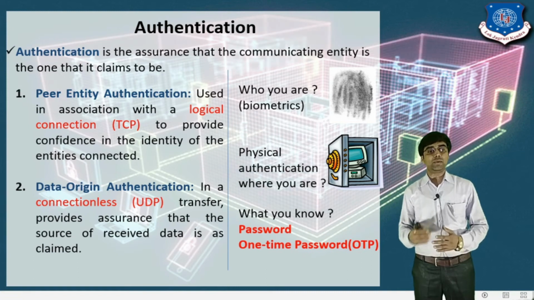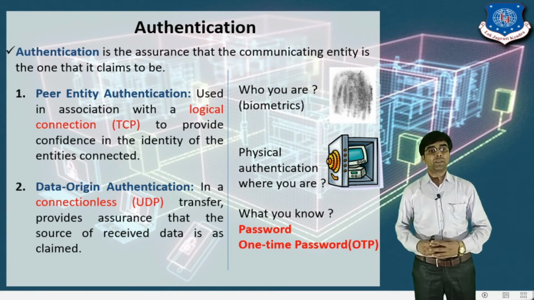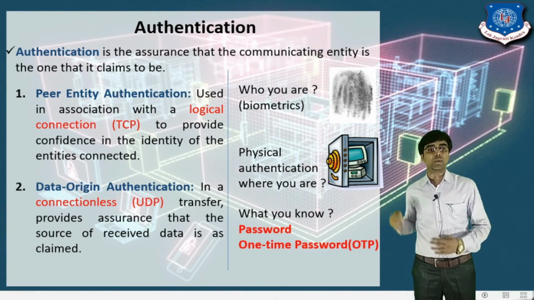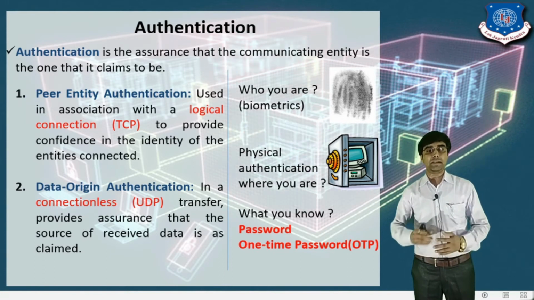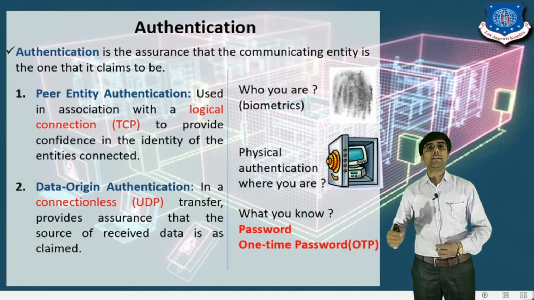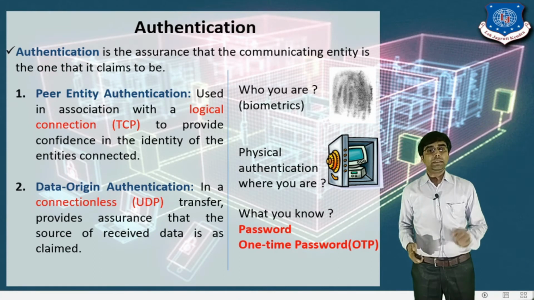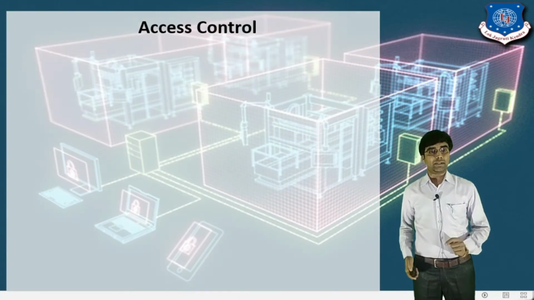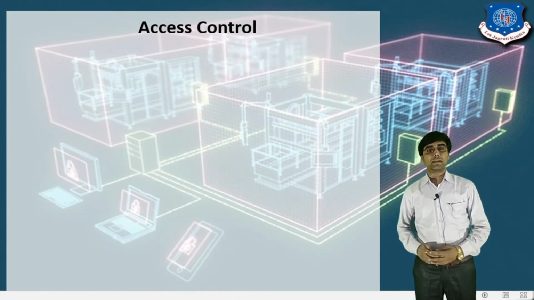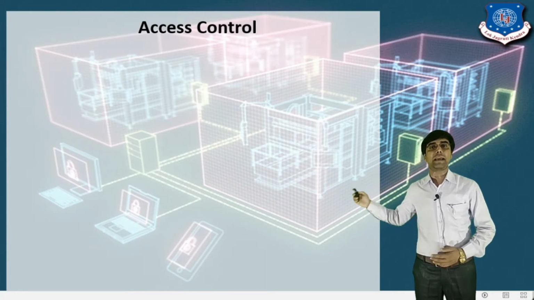It means that we are using a connectionless protocol and providing the assurance that the source of the received data is as claimed. It means that we identify the source of the data: whether the source of the data is correct or not. So this is all about the authentication mechanism.